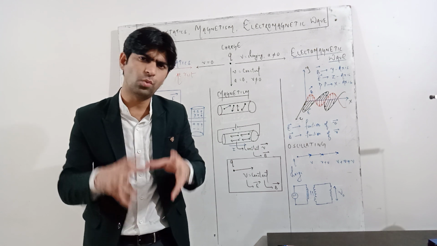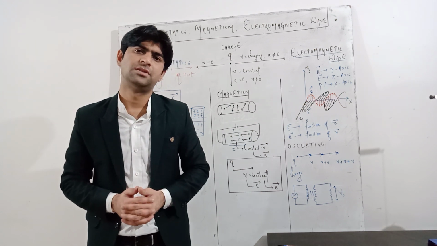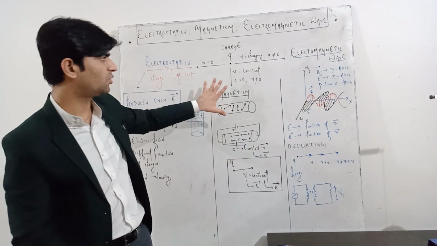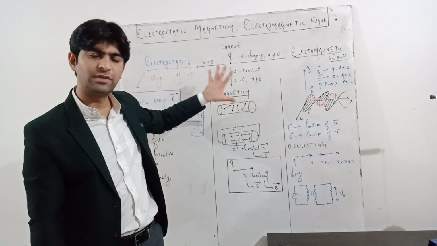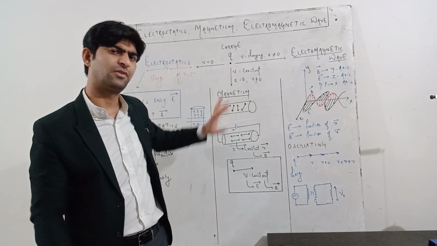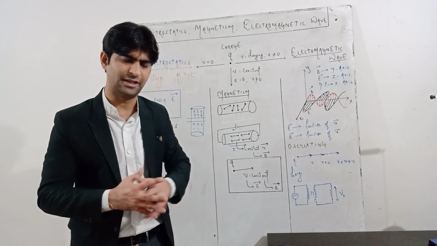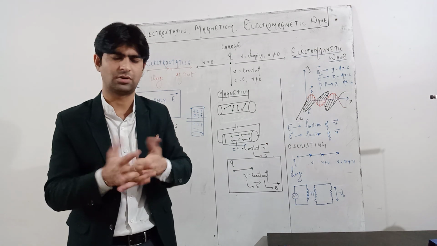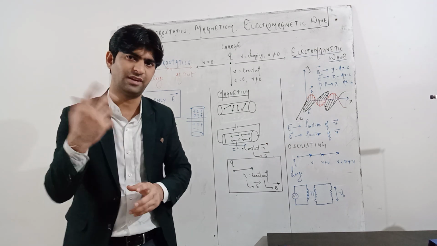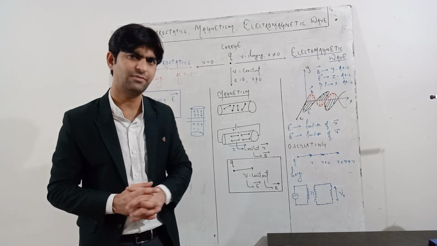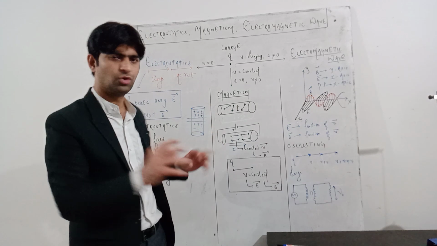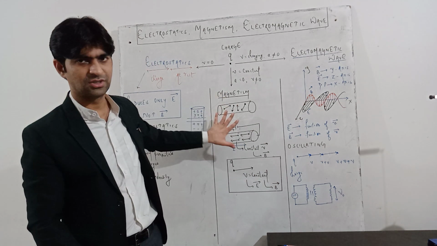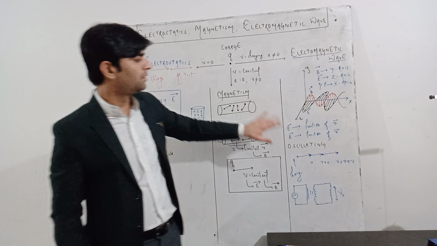Now what is the reason why this accelerated charge produces electromagnetic wave? There is a reason for this also, and also for why the charge moving with a constant velocity produces a magnetic field, but for that we have to study the theory of relativity. That is not part of your curriculum in class 9th, 10th, 11th or 12th, so I'm not going to discuss that. We will have a separate discussion on the theory of relativity. There is a mathematical reason, but I don't want to bombard you with that mathematical derivation. So you can understand it this way till date.